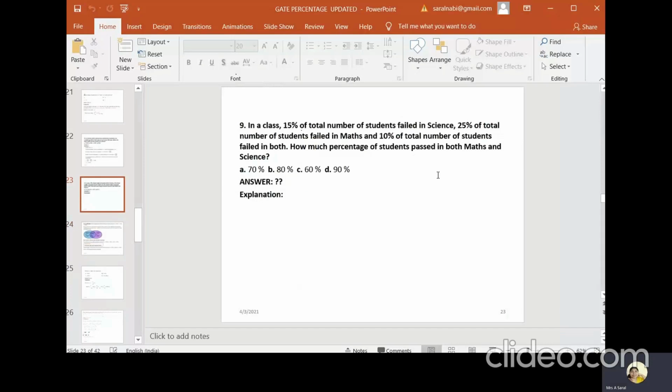Okay, once again. How much percentage of students passed in both maths and science?